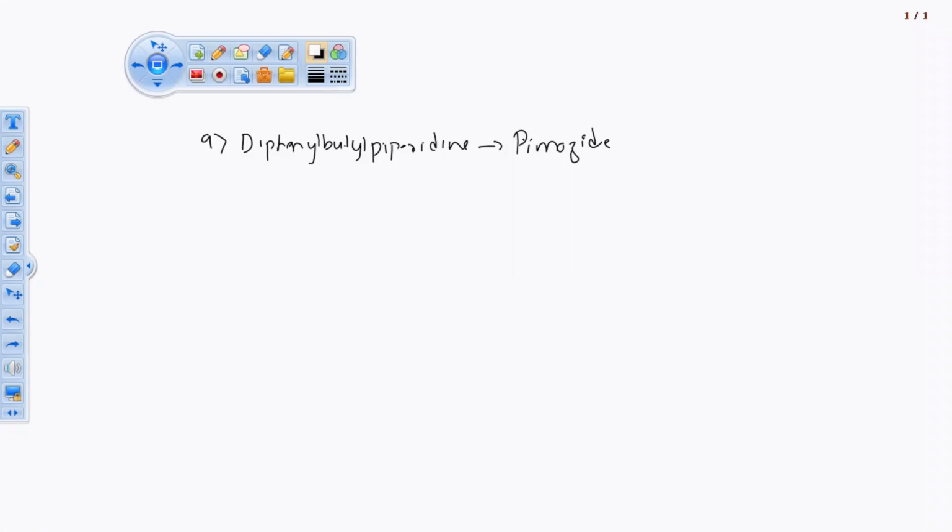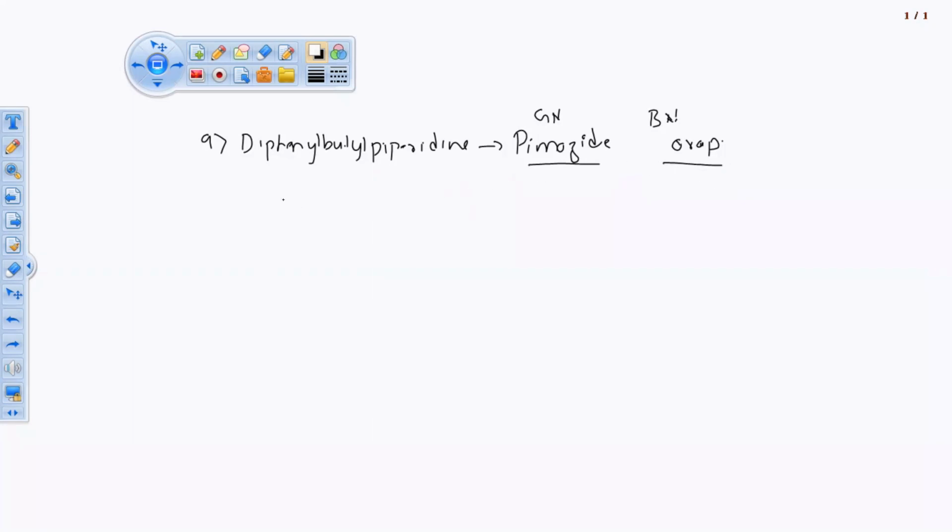Diphenyl butyl piperidine, उसकी डेरिवेटिव है pimozide. This one is a generic name, and the brand name is very nice, छोटा सा brand name है, that is ORAP. So this is the brand name of pimozide. Pimozide is a generic name and ORAP is a brand name. This is sold under the brand name of ORAP.